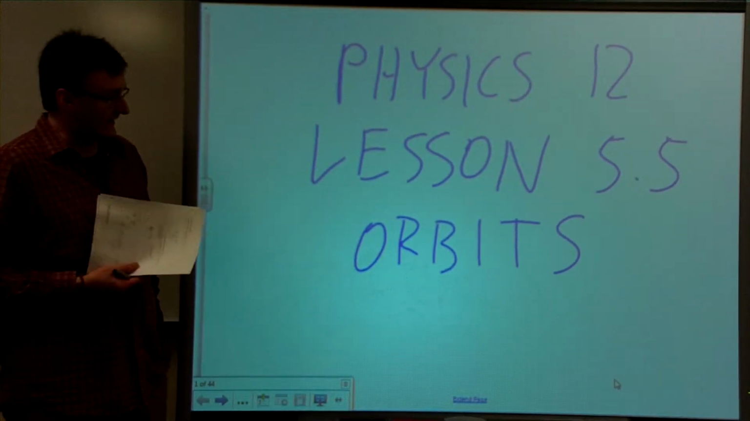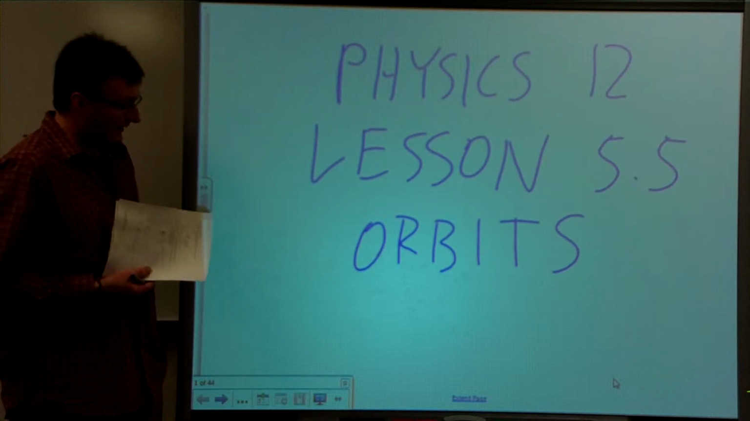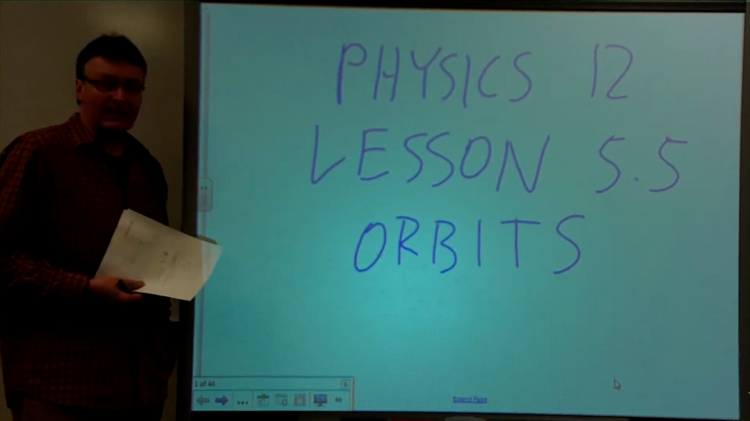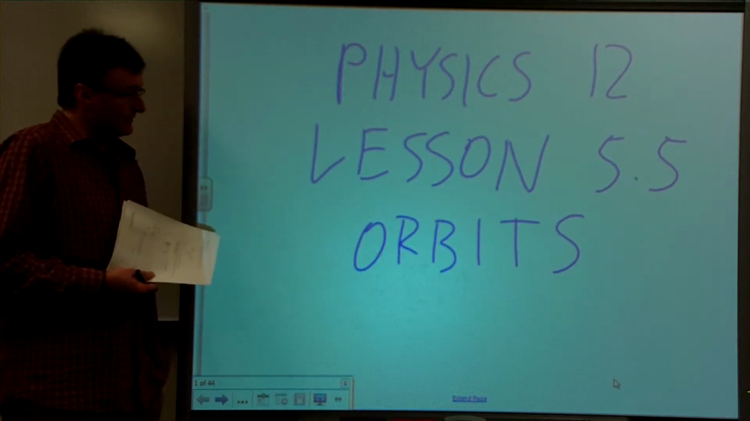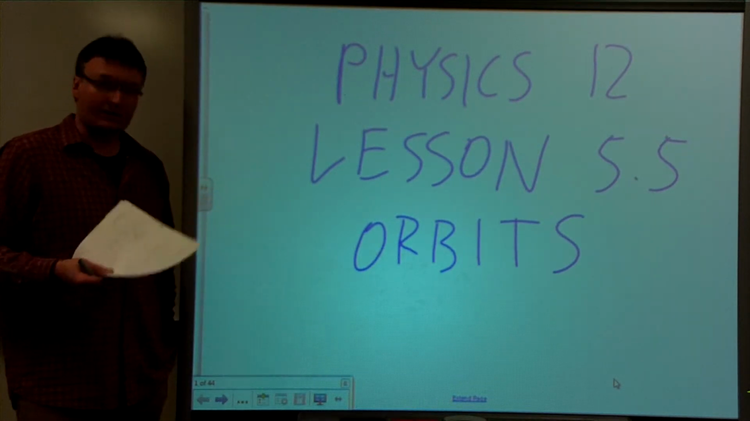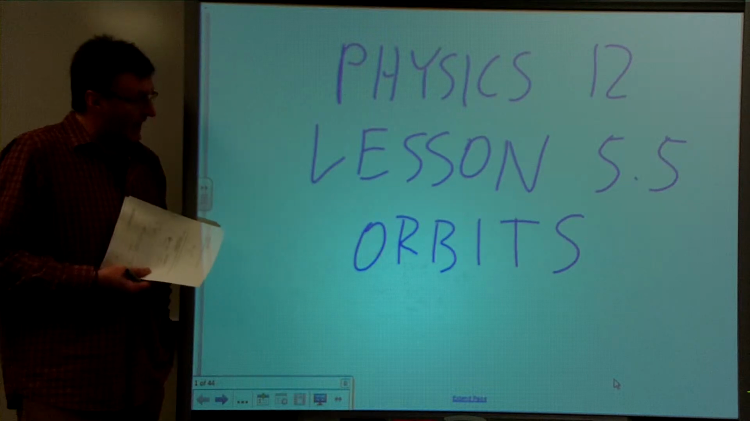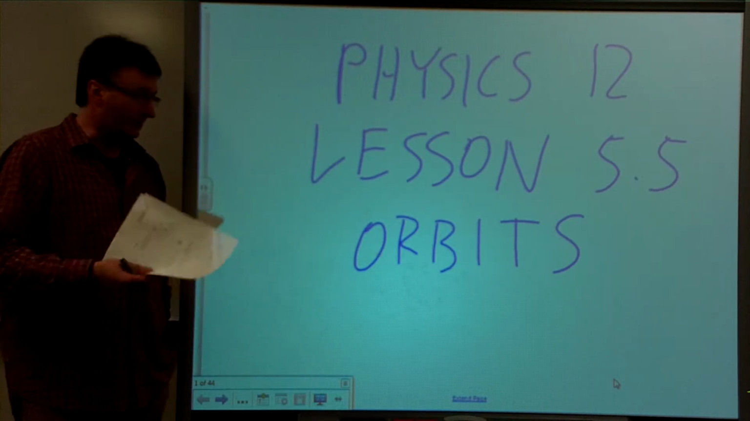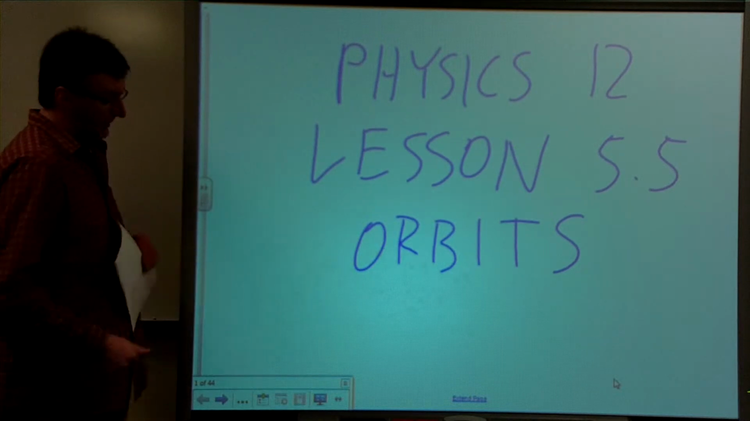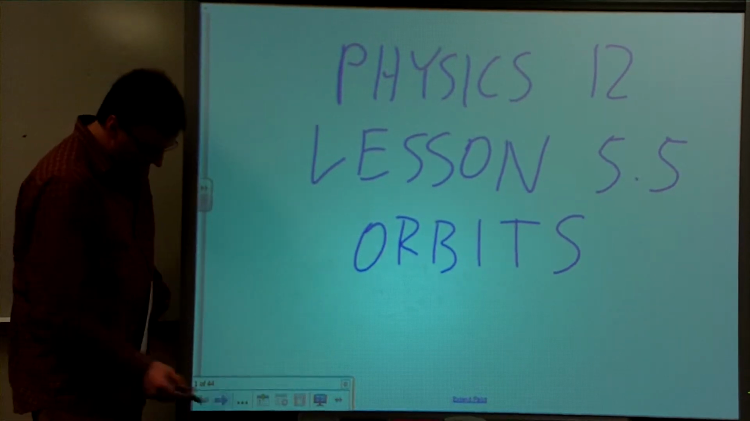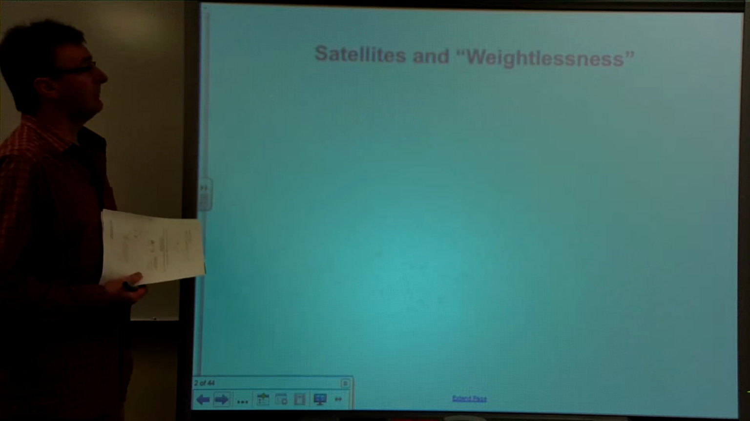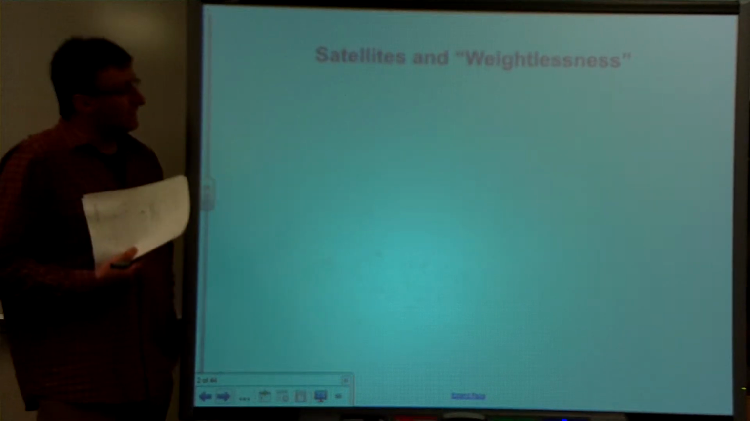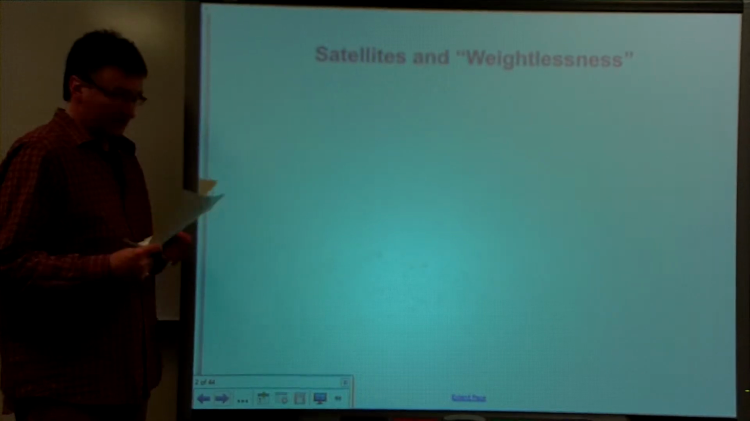Today we're looking at lesson 5.5, which is on orbits. Now, we've looked at it quite briefly in that we know that it's the force of gravity from the Sun on the Earth that keeps it moving around in an orbit, as well as the force of gravity from the Earth on our Moon, which keeps it moving around its orbit. So we'll look a little bit more closely at orbits, and we'll go through a typical orbit type of problem. So, satellites and weightlessness.